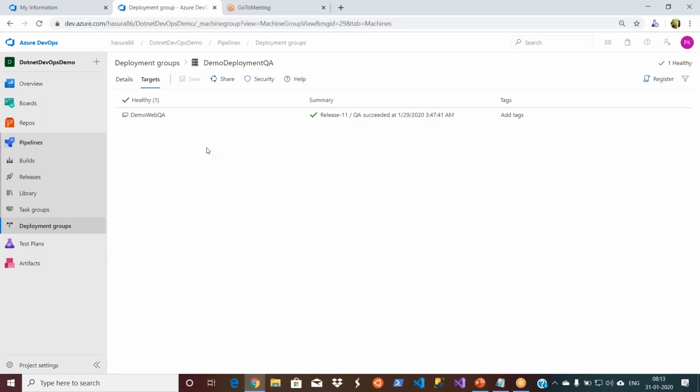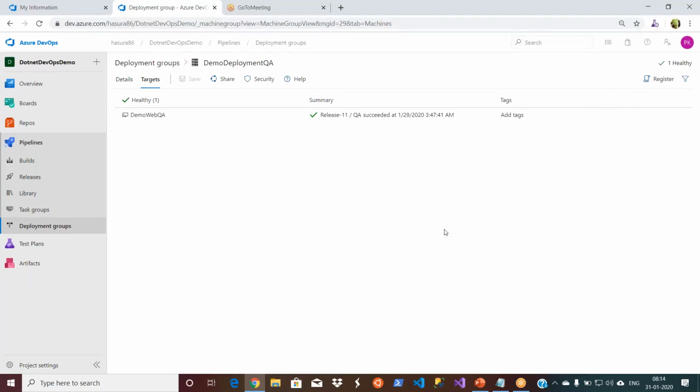You can register as many servers as possible to your deployment group. Then when I mention this deployment group in my release pipeline and trigger the create release, it will deploy your code to all the servers. So you don't need to do that separately. That is one option.